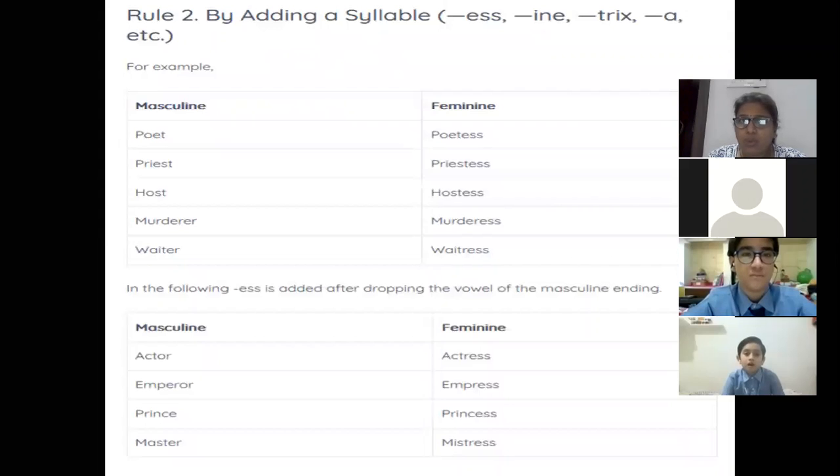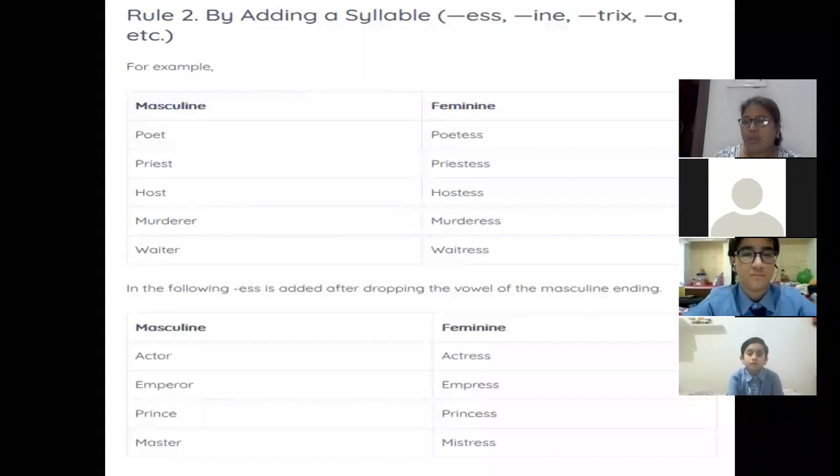Now rule number 2 is saying by adding a syllable, and in the bracket you can see it's written ESS, INE, TRIX, A, etc. Now, what is a syllable? When we are talking about syllable, we should know what a syllable is.